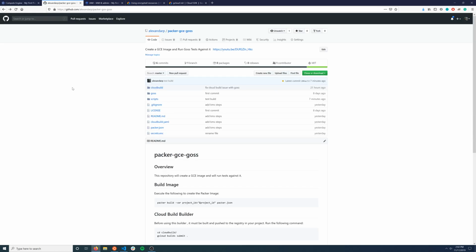So we created the Packer configuration, we integrated GOS, and then we used Cloud Build to tie it all together to create a workflow where you can push to the master branch, build the Packer image automatically, and then it'll get pushed to your images in Google Cloud, and then you now have an AMI that you're able to use.